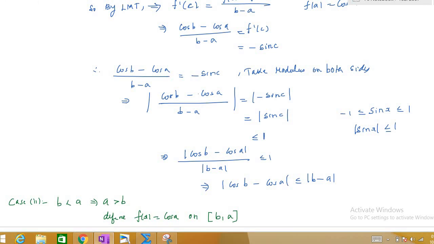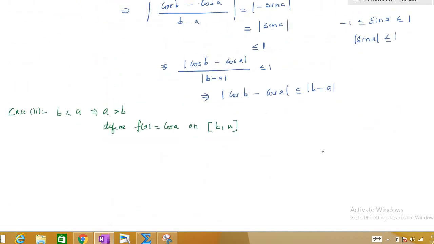If I apply the same now, our f of x is continuous on the closed interval b comma a, and it is differentiable also, right? So clearly this function f is continuous on the closed interval b comma a, and f is differentiable on the open interval b comma a.